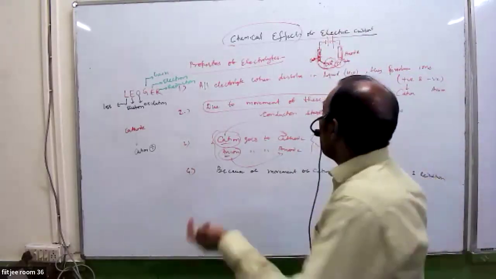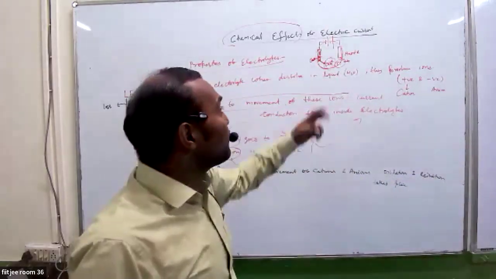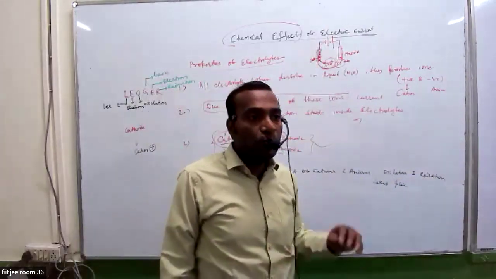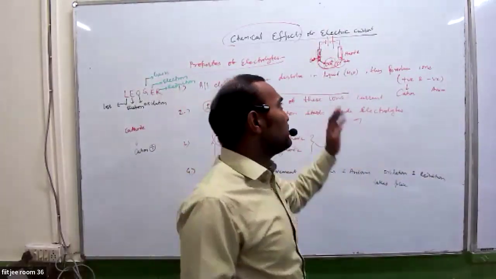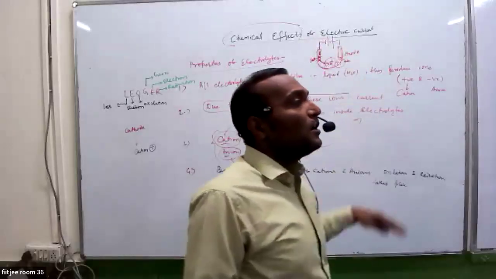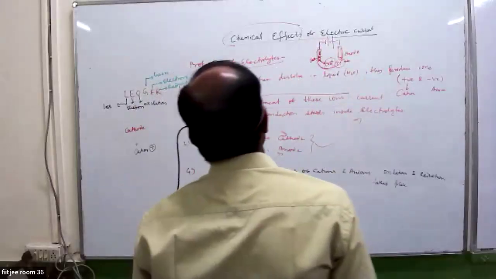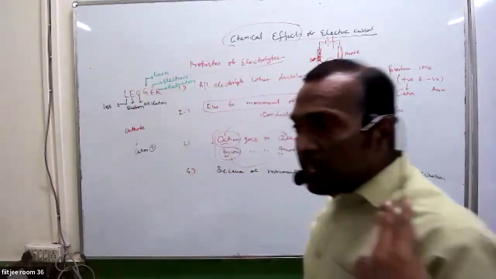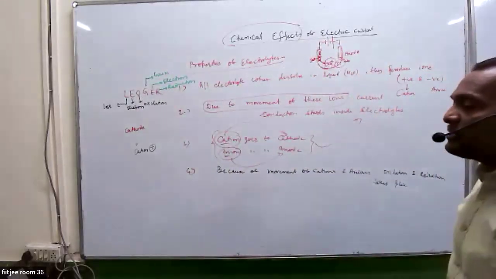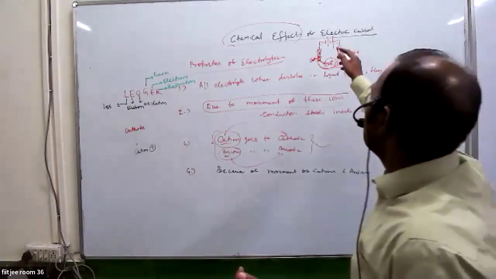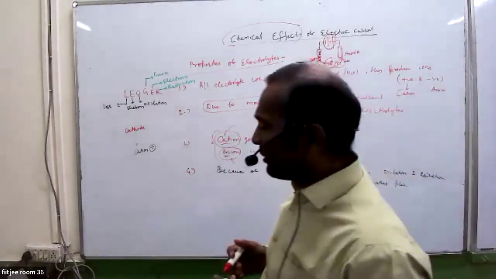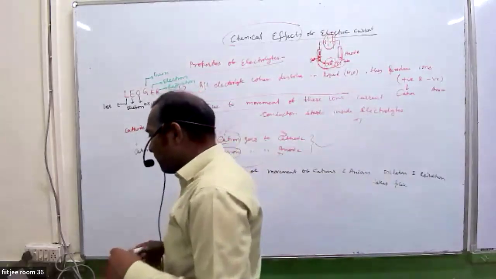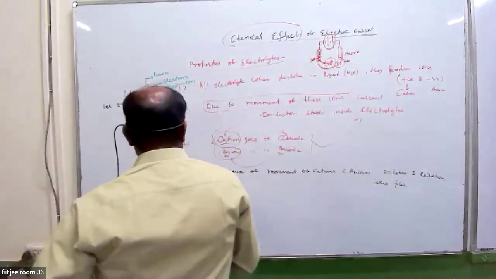So what I am saying is, why does this movement take place? Because of potential difference, when you are applying a potential difference across electrodes. When you apply potential difference across electrodes, these ions start moving. How do the ions start moving? Ions start moving because of this potential difference that we are applying across electrodes. Are you getting my point? So note here.